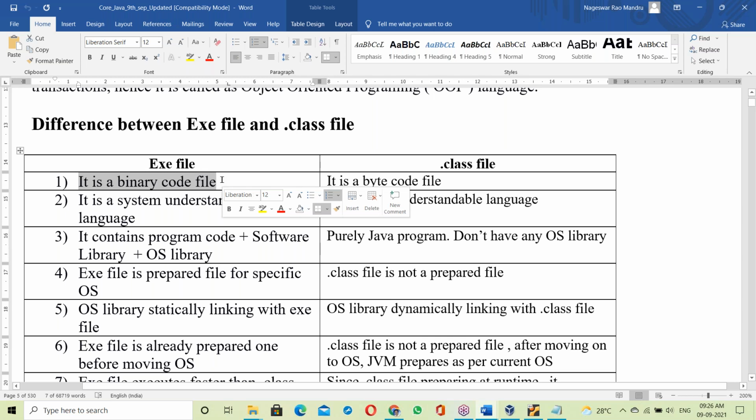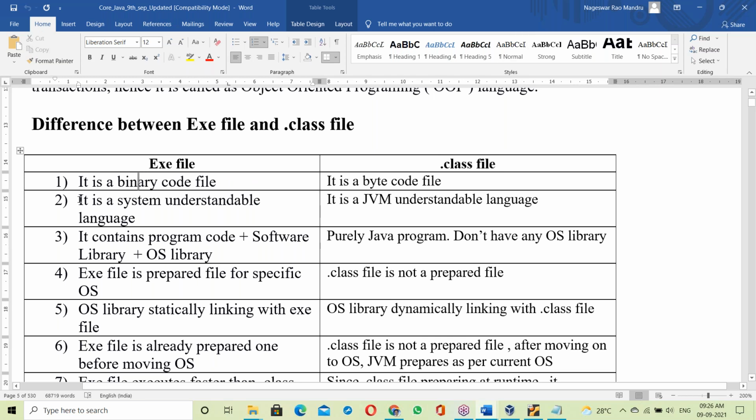An exe file is a binary code file. A dot class file is a bytecode file. Binary codes and bytecodes. So an exe file is a binary file, and a dot class file is a bytecode file.